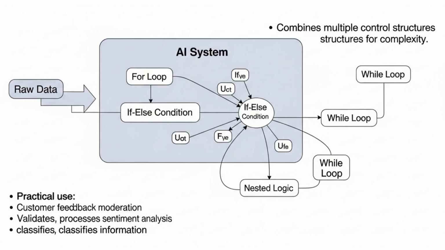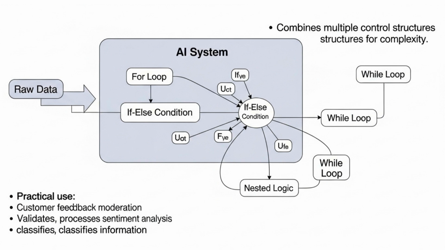This sophisticated combination of control flow allows the AI to validate incoming data, process information intelligently, and classify it with high accuracy and nuance, demonstrating how these fundamental building blocks form the backbone of practical, intelligent AI applications.